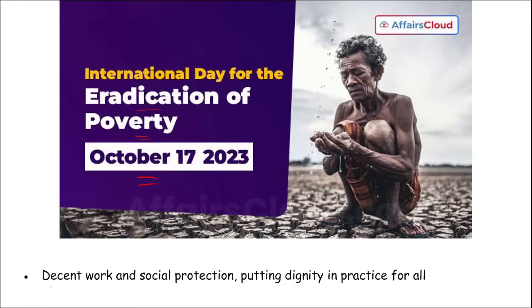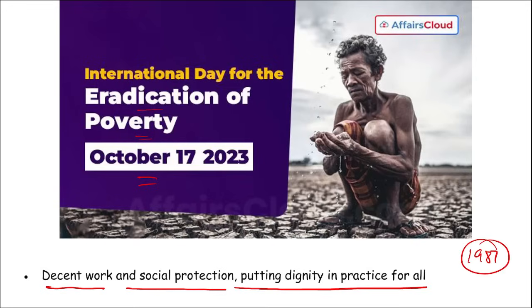The theme for this International Day for the Eradication of Poverty is decent work and social protection, putting dignity into practice for all. This is the theme that you need to remember. Correct? And remember, every year on 17th of October, we observe this day. For the first time, this was observed in 1987.